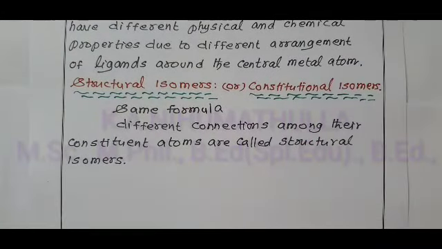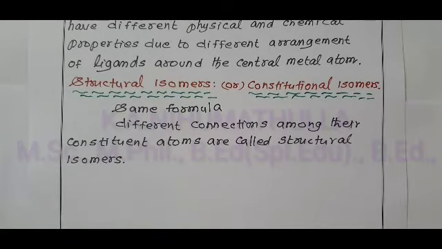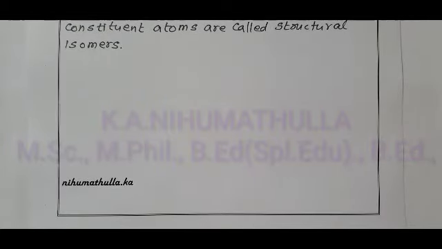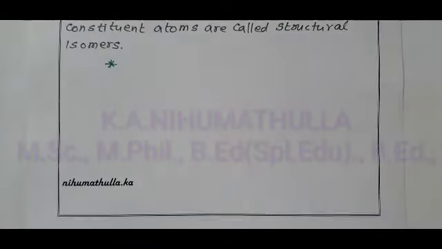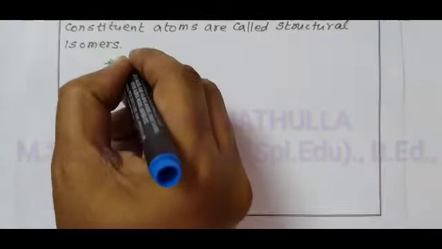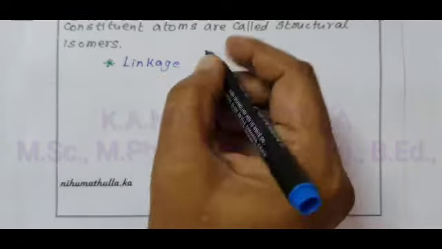Under structural isomers, we have four types of isomers. These isomers arise due to the structural arrangement of ligands. One is linkage isomers.